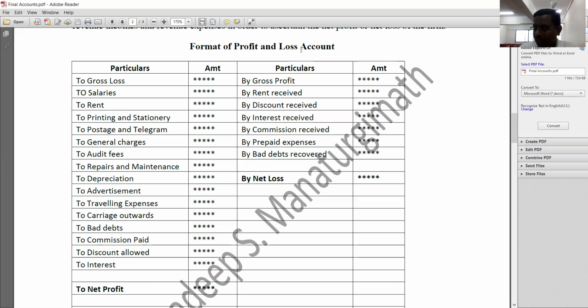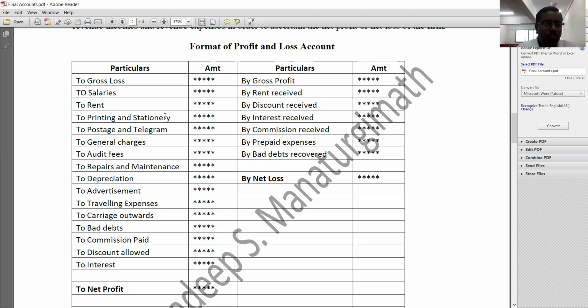See here, first thing is the outcome of trading account must be transferred to profit and loss account. Suppose if there is a gross profit, what is the outcome of trading account? It may be gross profit or it may be gross loss. If you find gross profit in the trading account, it must be recorded on the credit side of profit and loss account. Credit side means income side, no? So if there is a gross profit, it must be recorded on the credit side of profit and loss account. And if there is a gross loss, then it must be recorded on the debit side of profit and loss account. Understood? Okay. So this particular account begins with gross profit or gross loss.